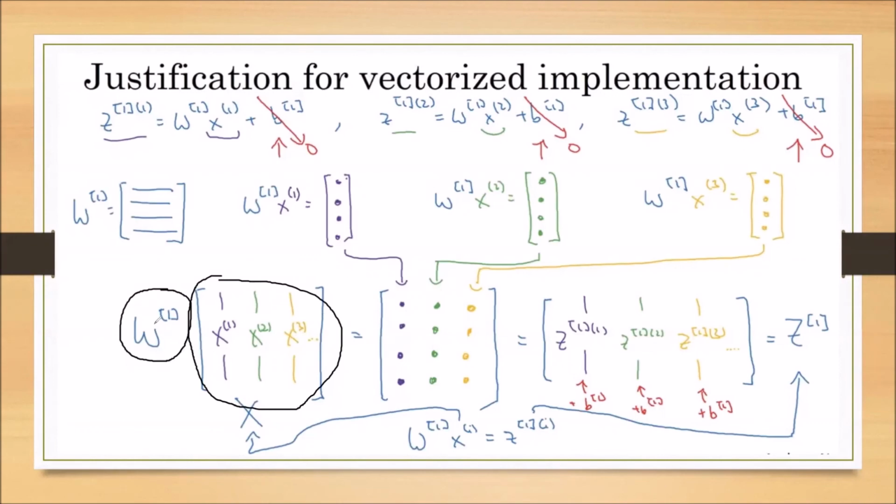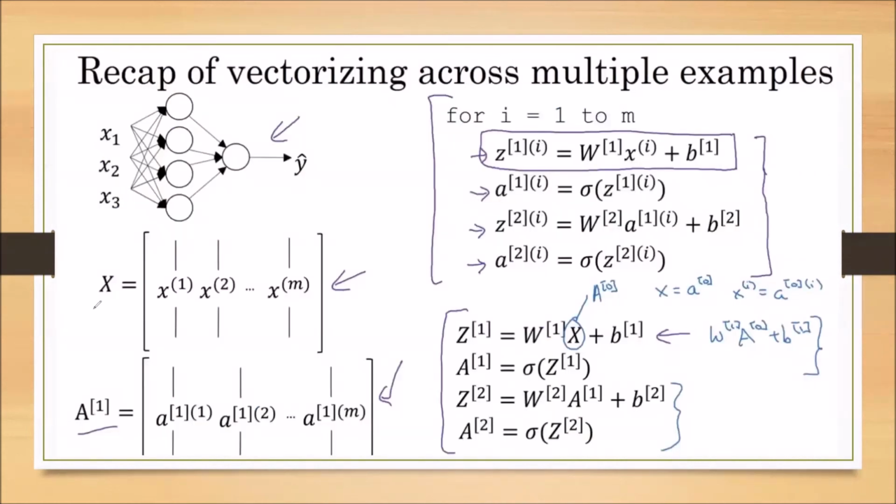Now when we multiply the W with the X, finally we are getting the Z. We have discussed that in this capital X, the number of columns represents the number of training samples, and the number of rows represents the number of features. So I can say it is an n by m matrix.